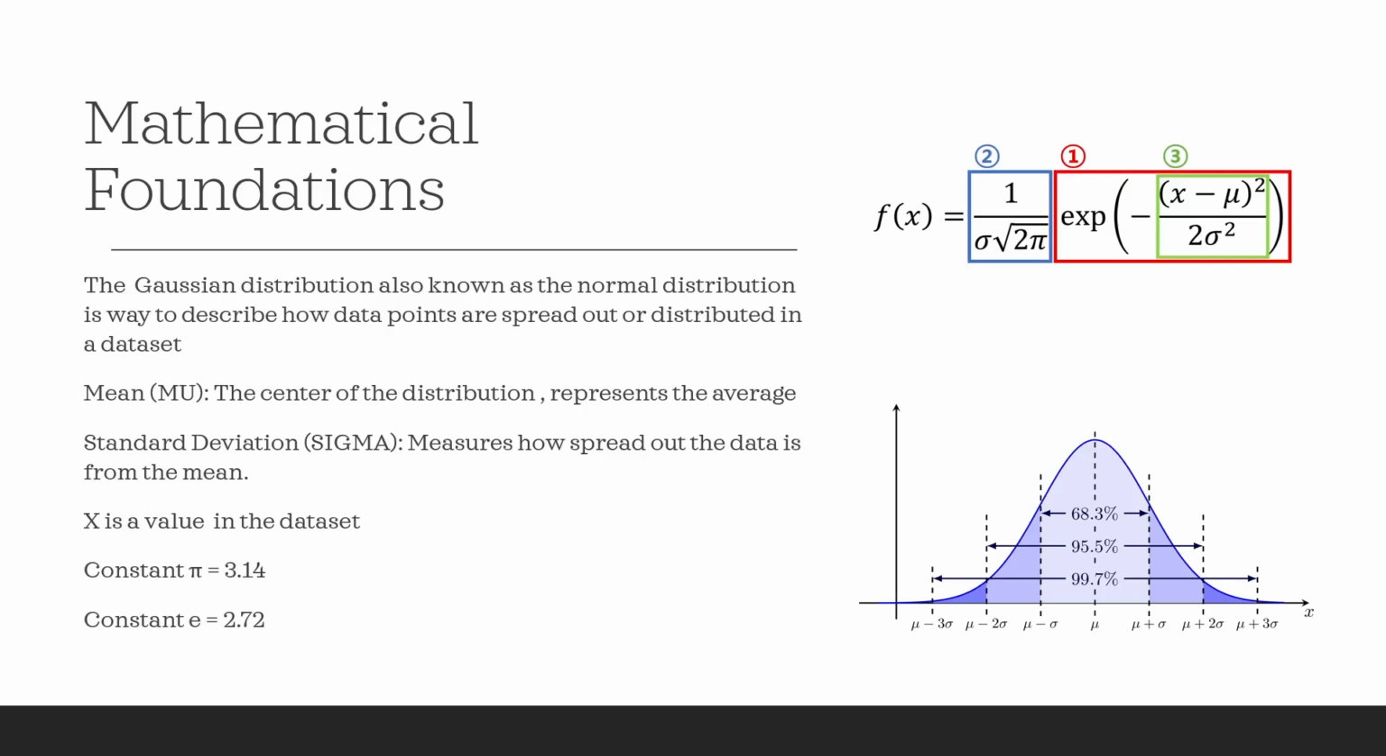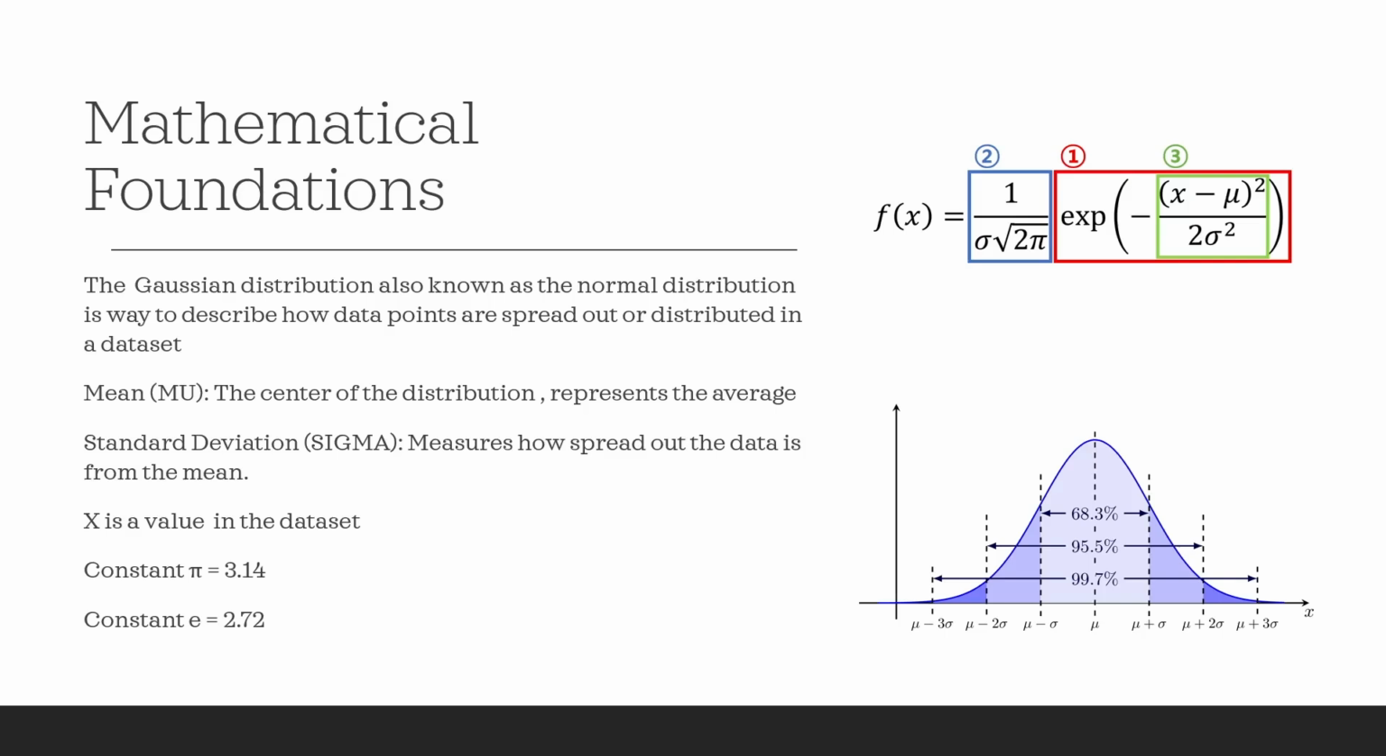Because of its symmetry, the distribution follows a 68, 95, 99.7 rule, which states that 68% of the distribution falls within one standard deviation, 95% falls within two standard deviations, 99.7% falls within three standard deviations.